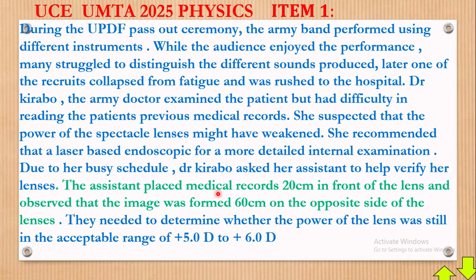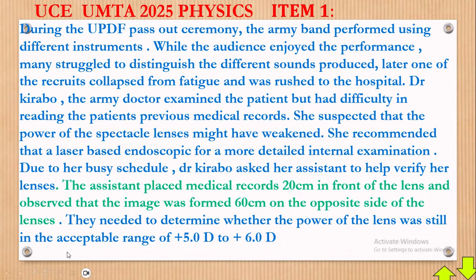The assistant placed medical records 20 centimeters in front of the lens and observed that the image was formed 60 centimeters on the opposite side of the lenses. Good. They needed to determine whether the power of the lens was still in the acceptable range of 5.0 diopter. Now, this diopter, the unit for measurement of power of a lens, to 6.0 diopter.